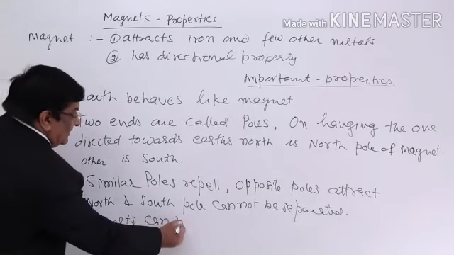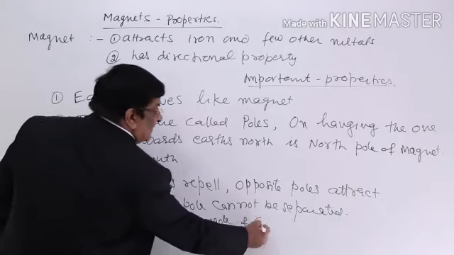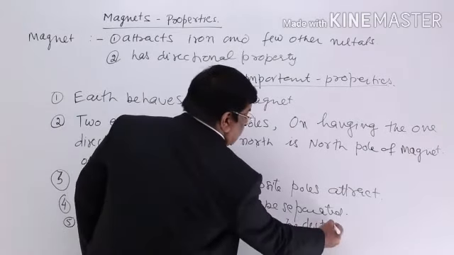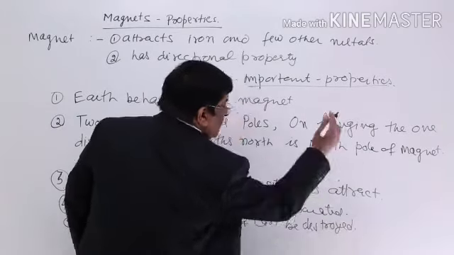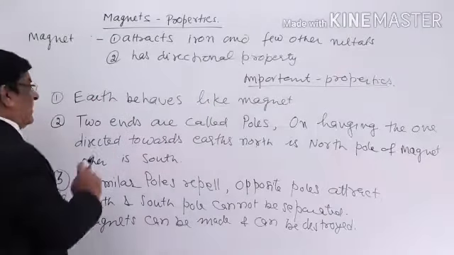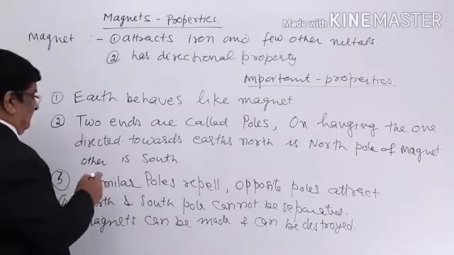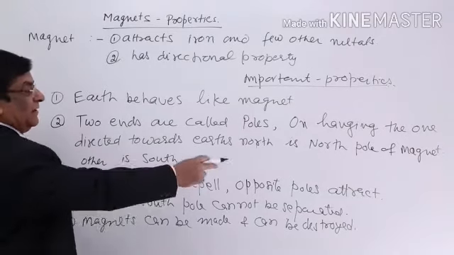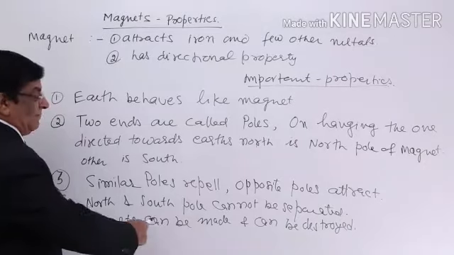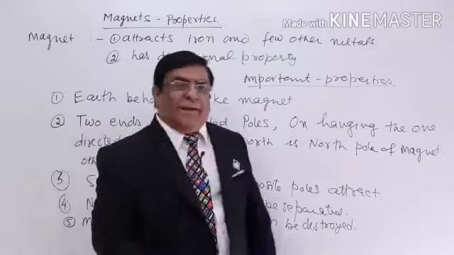Magnets can be made and can be destroyed. Okay, so these are basically five properties. Earth itself behaves like a magnet. The two ends are called poles, and similar poles repel, opposite poles attract. North and south cannot be separated, and magnets can be made and can be destroyed by different methods.